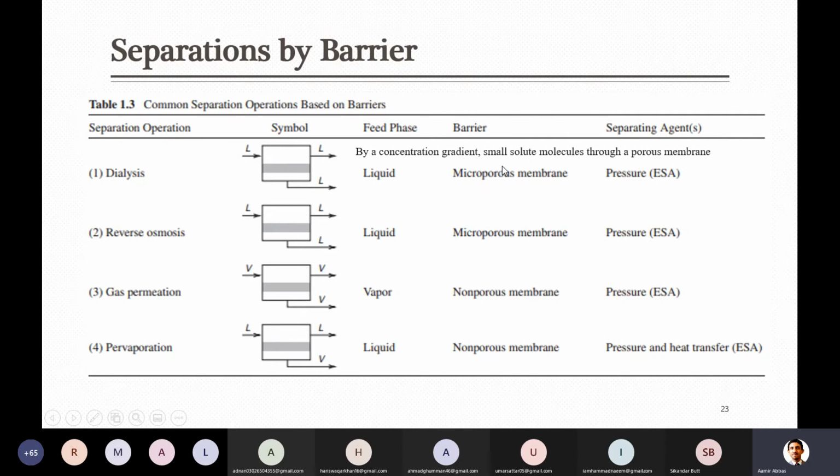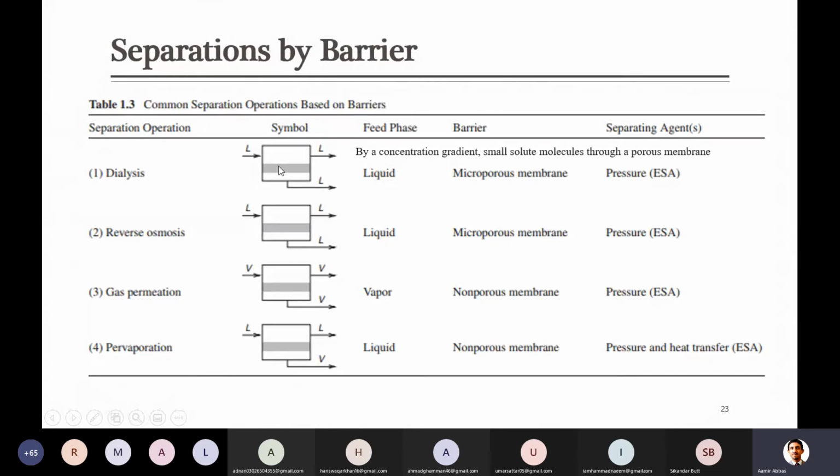So here small solute molecules pass through the porous membrane. This membrane is designed in such a way that it doesn't allow the blood molecules to pass through. It allows only the salts, all the unwanted components, to pass through. The kidney also works on this principle.